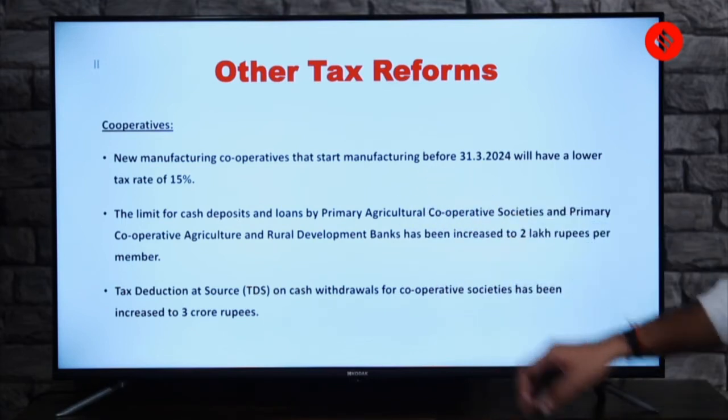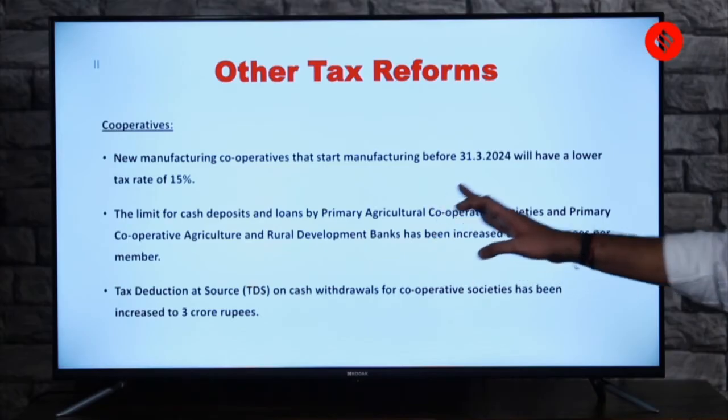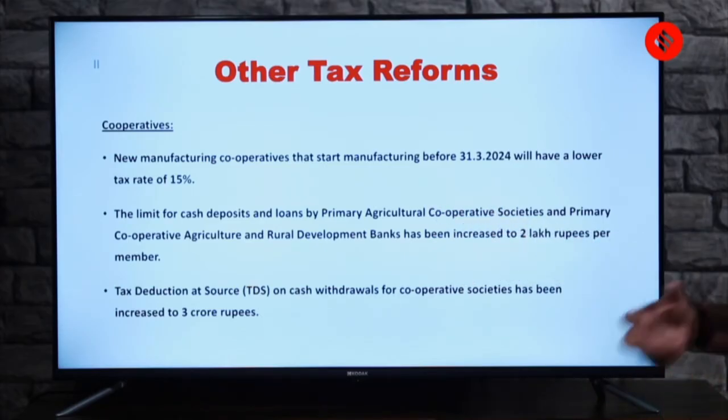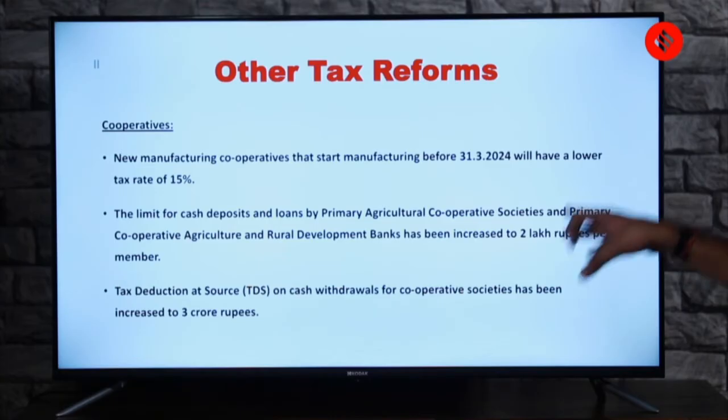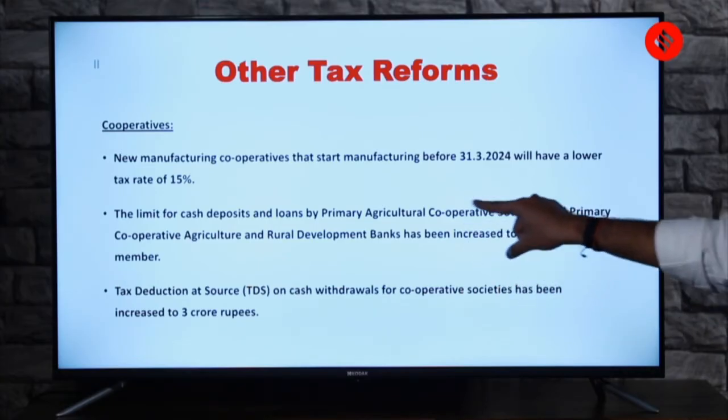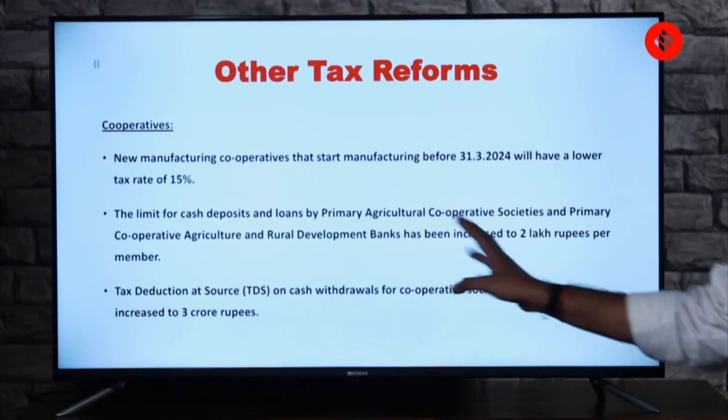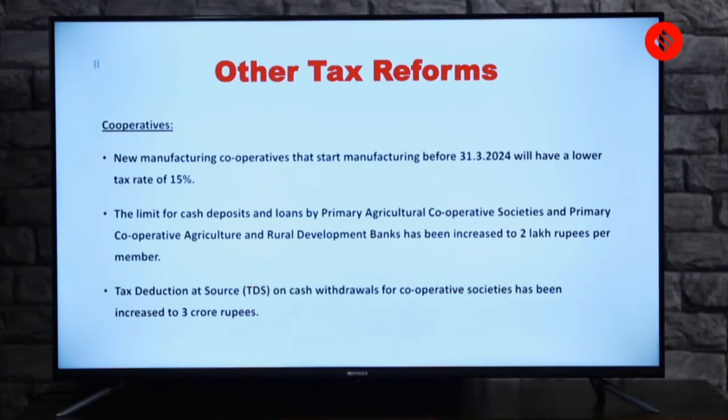The limits of cash deposits and loans by primary agriculture cooperative societies and primary cooperative agriculture and rural development banks have been increased. Even if you don't remember the figure, please remember increase or decrease. Everything is for good: if it is decreasing, it's for good; if it's increasing, it's for good. In that way also you can connect the point. Tax deduction at source, this is TDS. A lot of working employees would connect to it. On cash withdrawal for cooperative societies, it has been increased to 3 crore rupees.